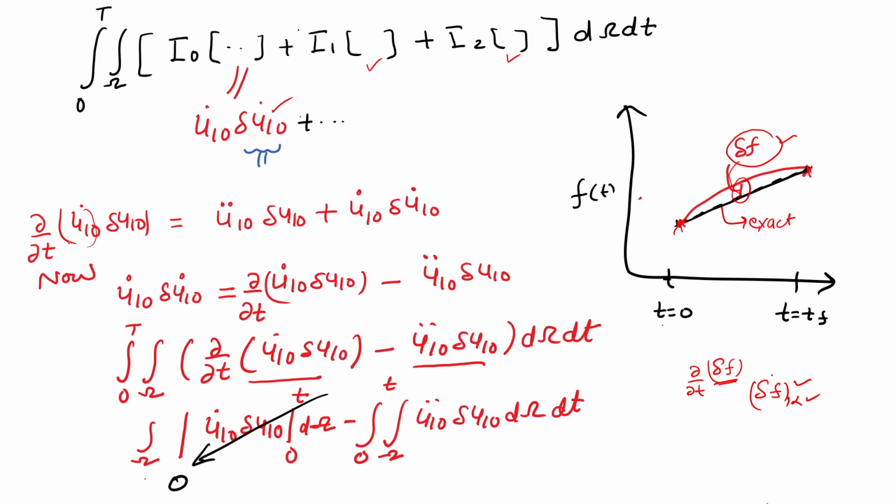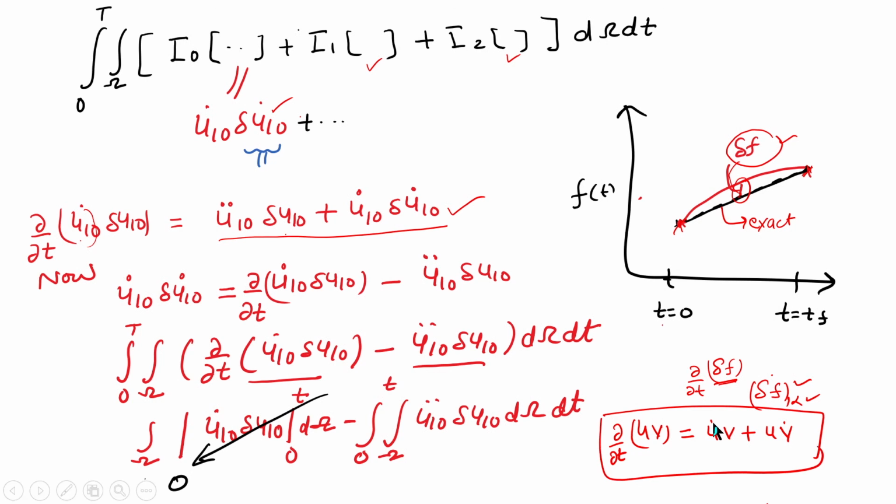Differentiation of this term with respect to time: second term as it is plus first term as it is, differentiation of the second term. This is the simple rule of differentiation when you have two functions u and v and you want to differentiate with respect to time. You say differentiation of first, second as it is, plus first as it is, differentiation of second.